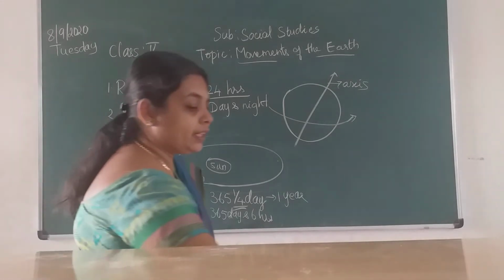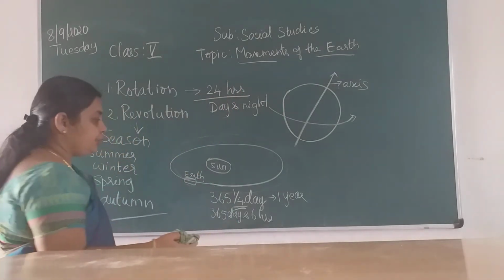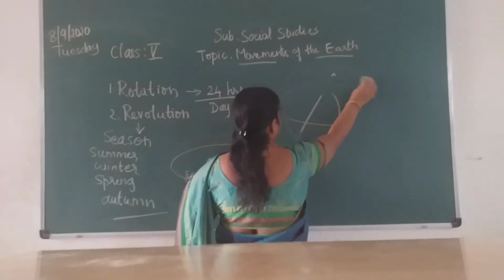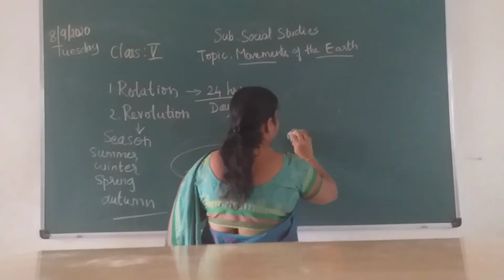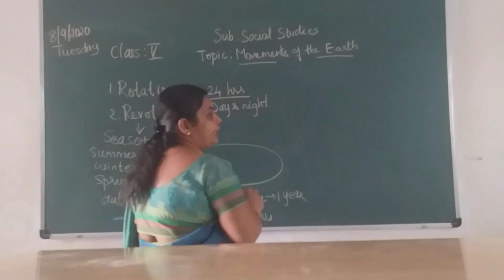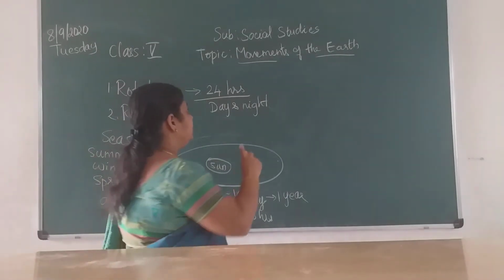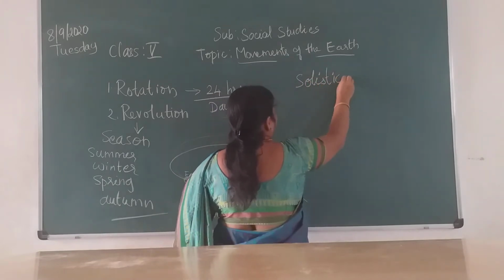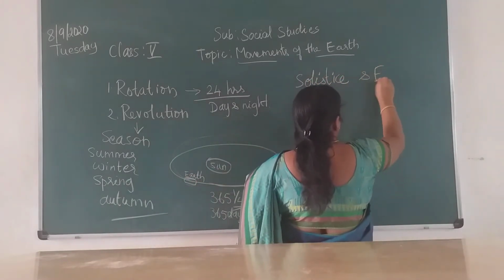Okay, children. Then you have 2 things. One is solstice and another one is equinox. Okay, 2 events are happening on our earth. One is solstice and another one is equinox.